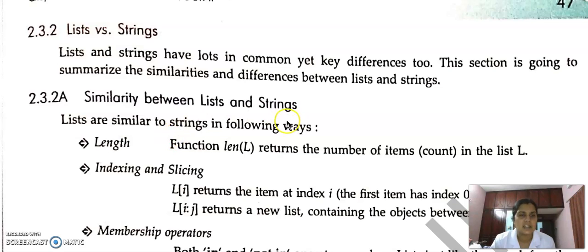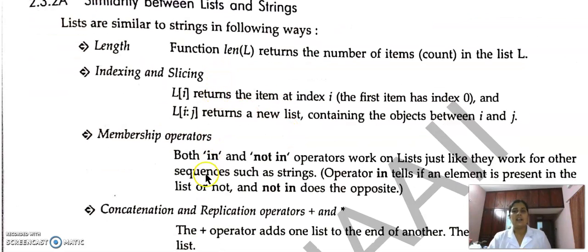Then list versus string similarity. First is length. Length means the number of characters in a string. In the case of list, the number of elements is known as length, because elements start from the 0th position and we find the length by counting from 1. Suppose there are 5 elements, then the list length will be 5. So we can use len of L, where L is our list name.